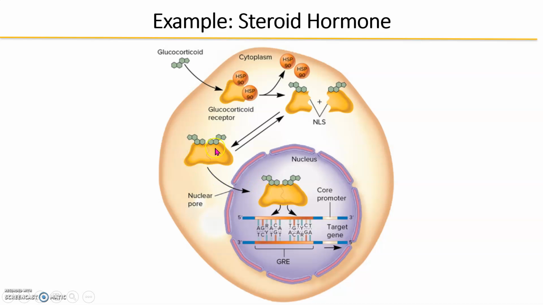Now remember, these are different steps. Here it has to work as a homodimer. That homodimer then goes and binds to this GRE sequence, and now we're able to transcribe. So this is multiple levels. First, it has to get inside the plasma membrane. Then it has to find its receptor. Its receptor undergoes a conformational change that exposes a sequence and allows it to form the homodimer. Then it travels into the nucleus, binds to the DNA, and helps with transcription.